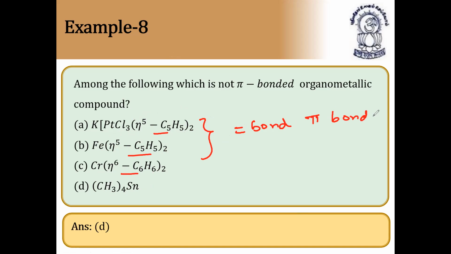That's why they are asking for not pi bonded. So the answer is this, which is an organometallic compound with CH3, methyl. A methyl group does not have any pi bond. It should not have any pi bond. So the answer is the fourth option.